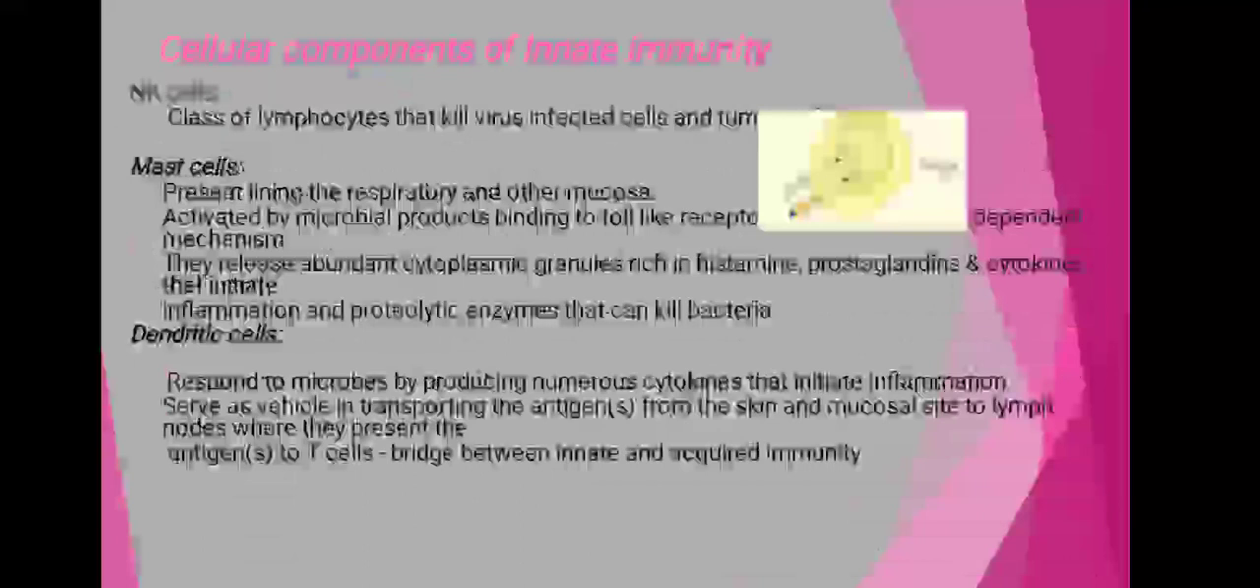Then the third one is the dendritic cells. They respond to the microbes by producing numerous cytokines that initiate the inflammation.